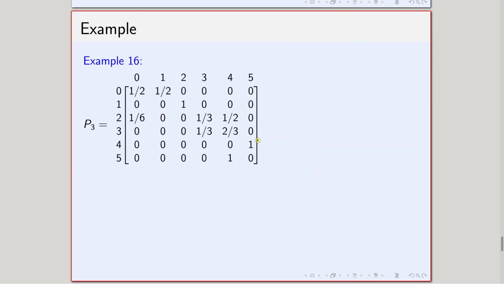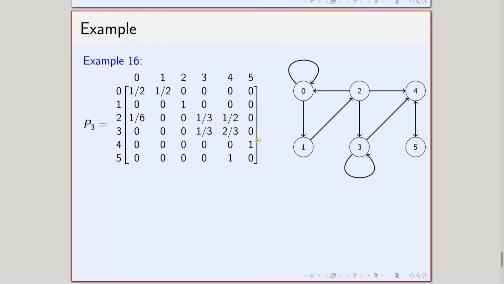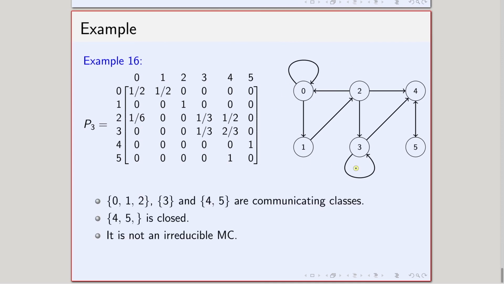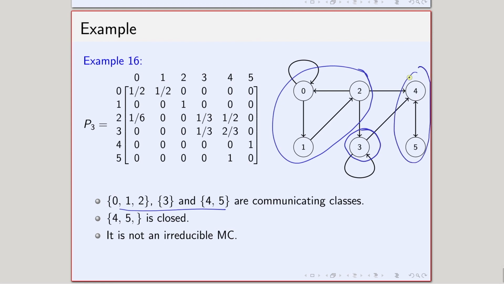Similarly, let us talk about this one. It is a little bit bigger, but the things are almost the same. You have this particular diagram, and in this case it is easy to see. Again, we have 3 communicating classes: 0, 1 and 2 make one communicating class, 3 alone makes one communicating class, and 4 and 5 make another communicating class. In this case, 4 5 is closed, and the others are not closed.